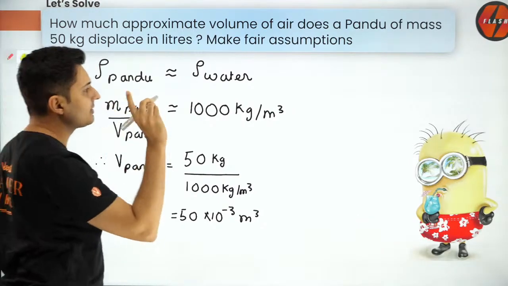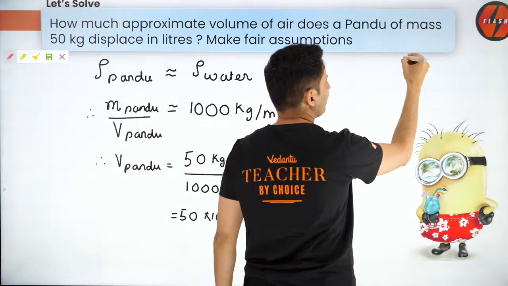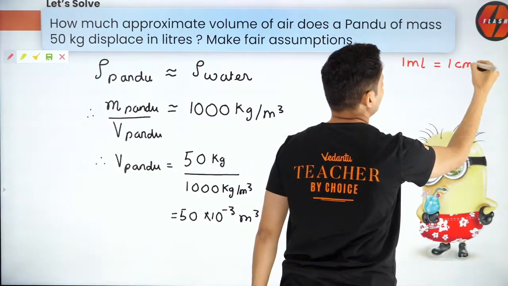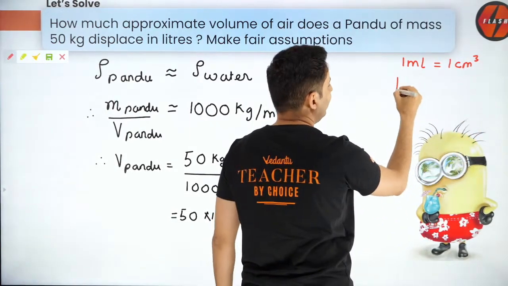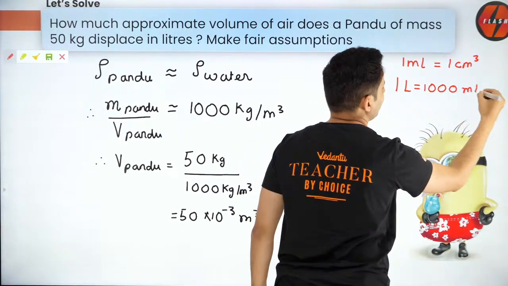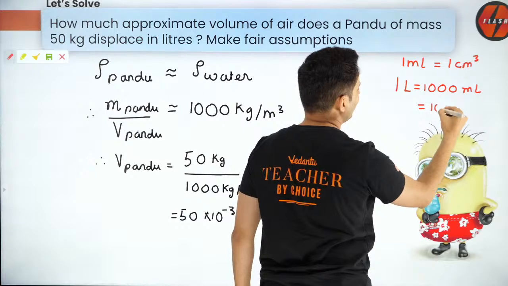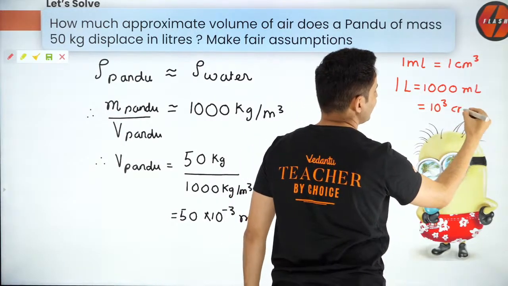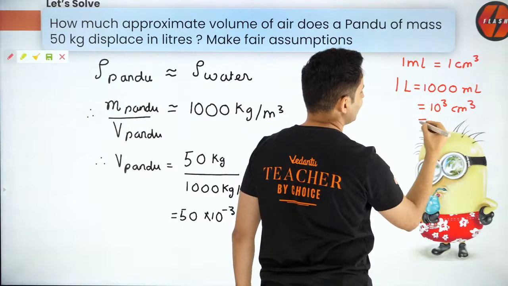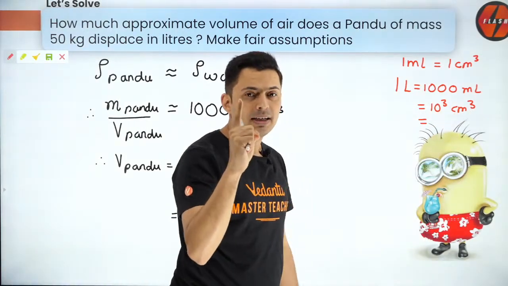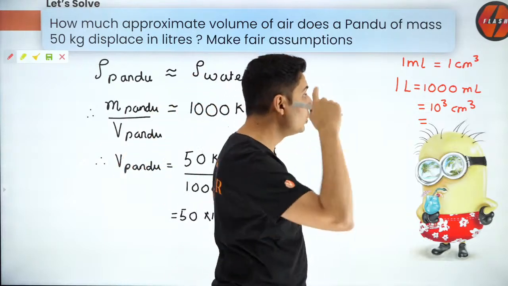Now you should know these conversions, guys. Remember, 1 ml is 1 centimeter cube. 1 liter is 1000 ml, and therefore it will be 10 to the power 3 centimeter cube, which is the same as, think about it, 1 centimeter is 10 to the power minus 2 meters.